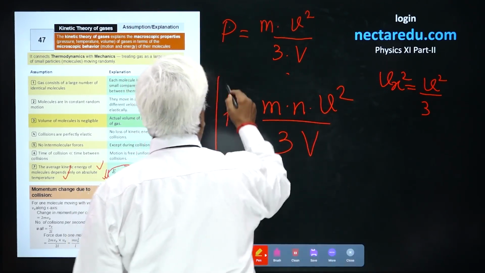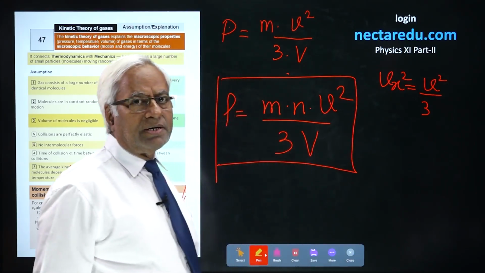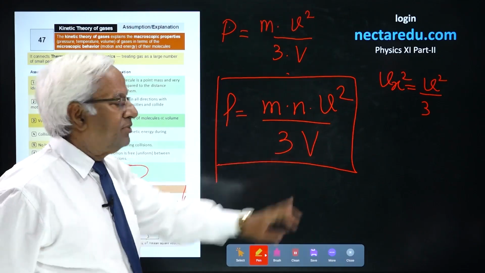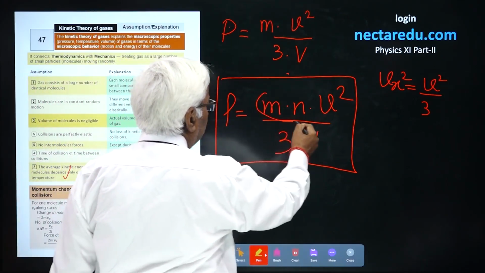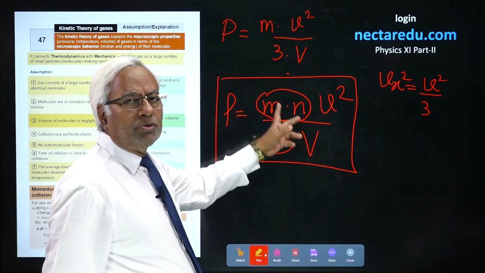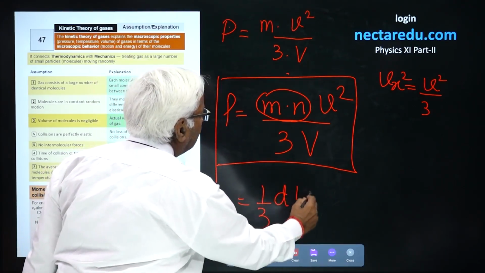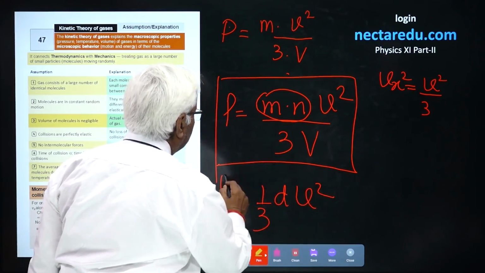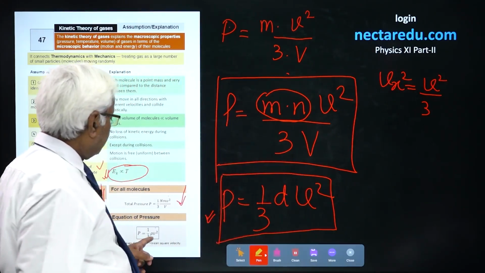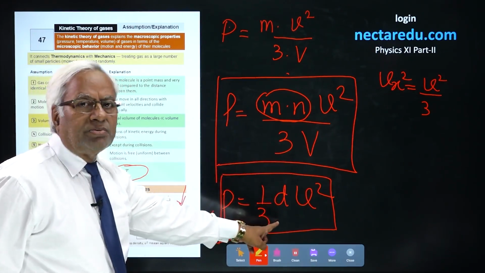This is the relation for pressure, a very important relation that has been derived on the basis of kinetic theory, rather the postulates of kinetic theory. It is the pressure of the gas. M into N becomes the total mass of the gas. Total mass divided by the volume is going to be density. So this could be written as 1 by 3 rho V square. This is another relation for pressure in terms of density. I have chosen the symbol rho in place of d, but d here stands for density.